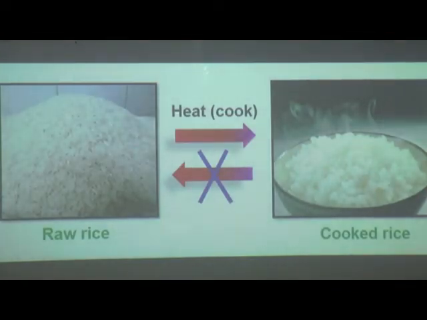One more example of irreversible change. Raw rice, after heating or cooking, is changed into cooked rice. But can we get the raw rice again? No, once we cook it, we cannot get the raw rice back. So this type of change is again called irreversible change.